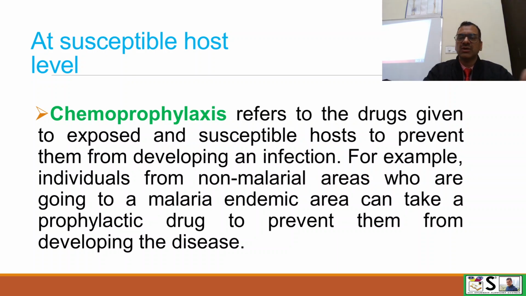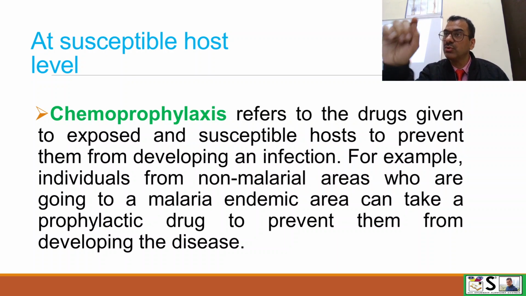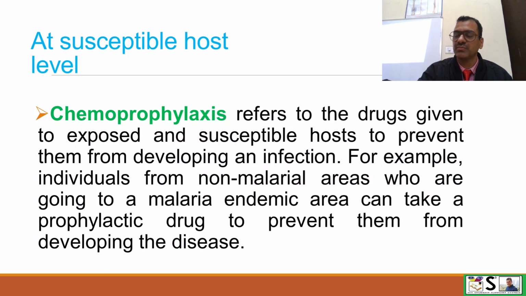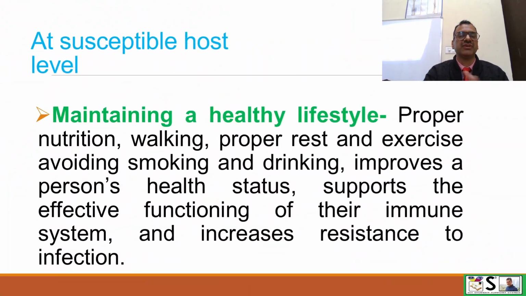For many diseases, we can give chemoprophylaxis, such as when our health workers visit malaria endemic areas, then we give them prophylaxis medicine, chloroquine, so that they are protected. So this is known as chemoprophylaxis. This is also a measure to prevent infections.